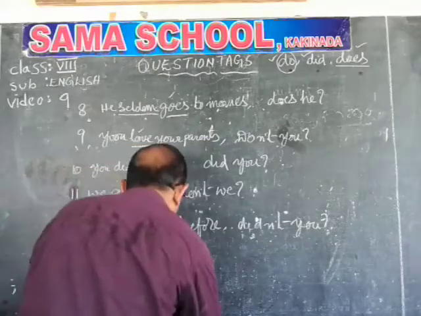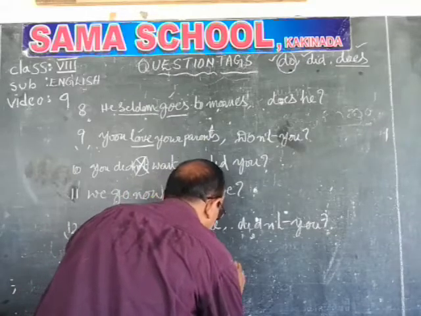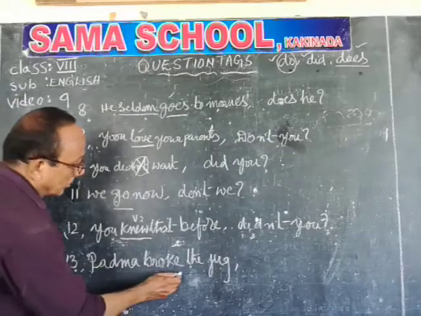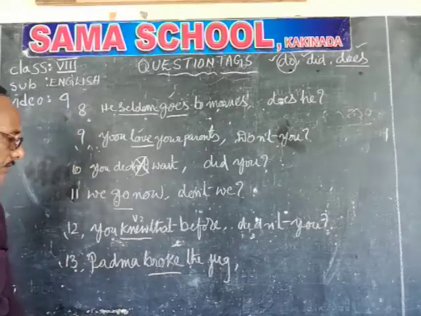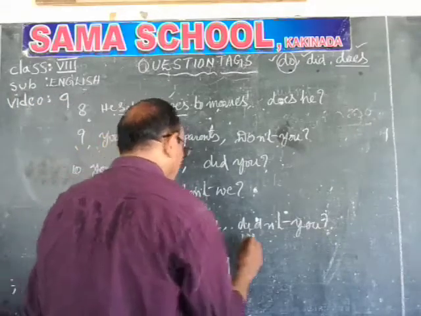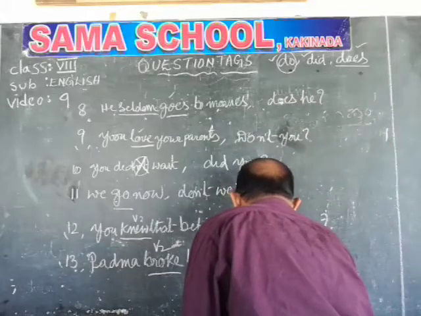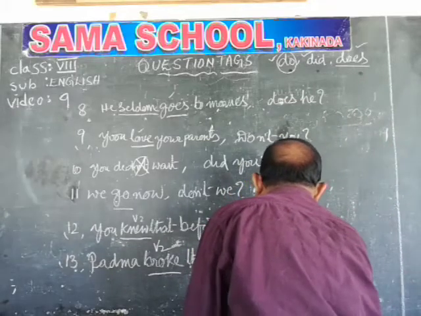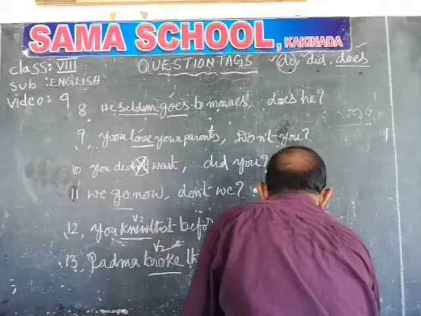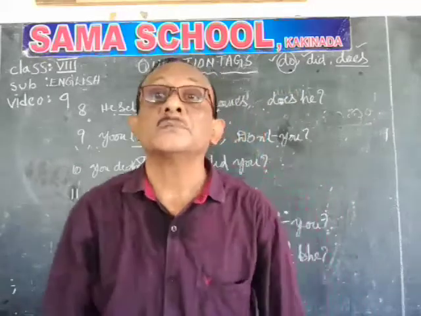Padma broke the jug. Again, a positive sentence. Padma broke: break, broke, broken, breaking, breaks. So it is in V2. V2 means we have to take the help of did. Did plus negative plus pronoun plus question mark. Didn't. You should not write the proper noun Padma. Didn't she is the answer.